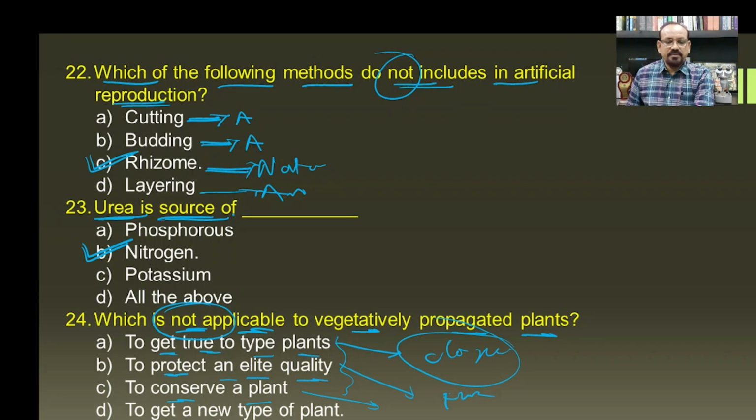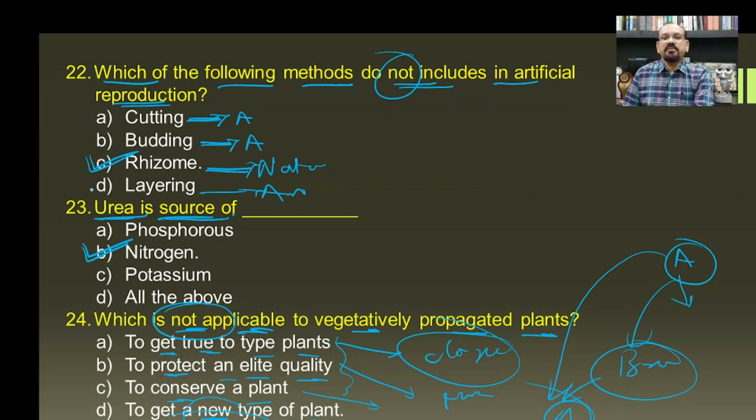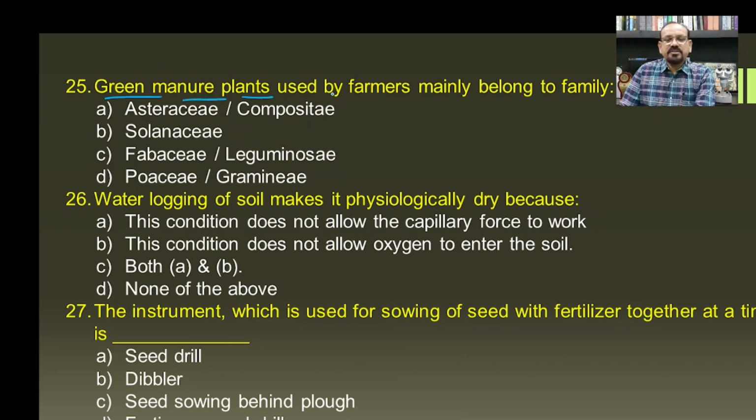And not applicable, that is to get the new type of the plant, here through the vegetative reproduction the same characters are transmitted to the next generation from the host to the scion, and hence there will not be the formation of a new plant, because every time, say for example, if we take the plant A and cut the branch and use it to cultivate, then the same characteristics of A will be there, and hence there will not be the possibility of the formation of a new type, and hence D will be the answer of this question.